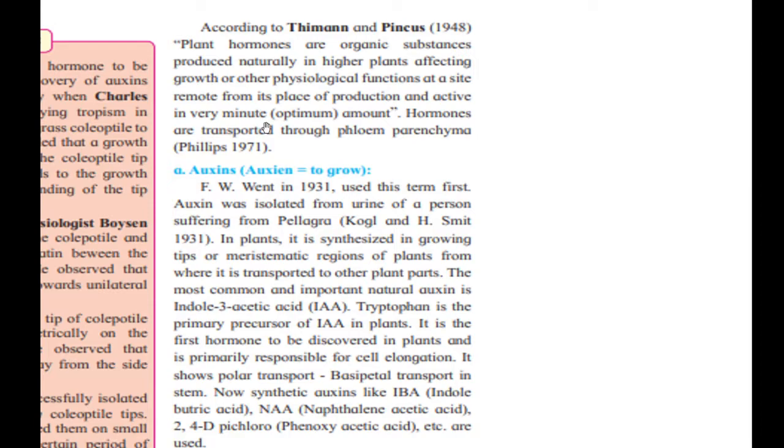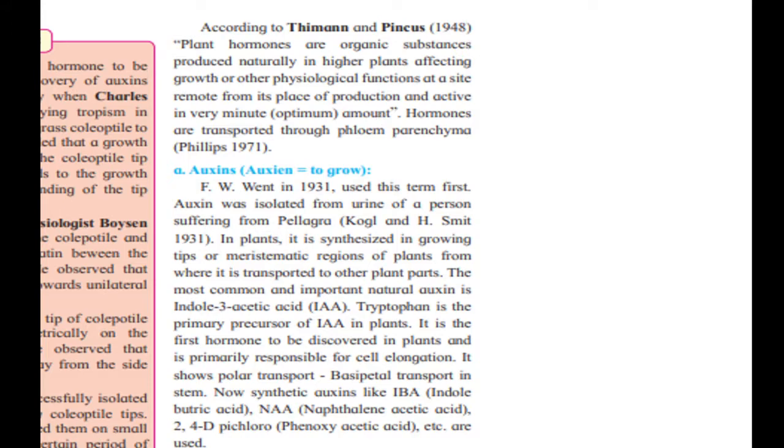Hormones are transported through the phloem parenchyma, which was observed by Phillips in 1971. The definition of plant hormones is given by Thimann and Pincus.